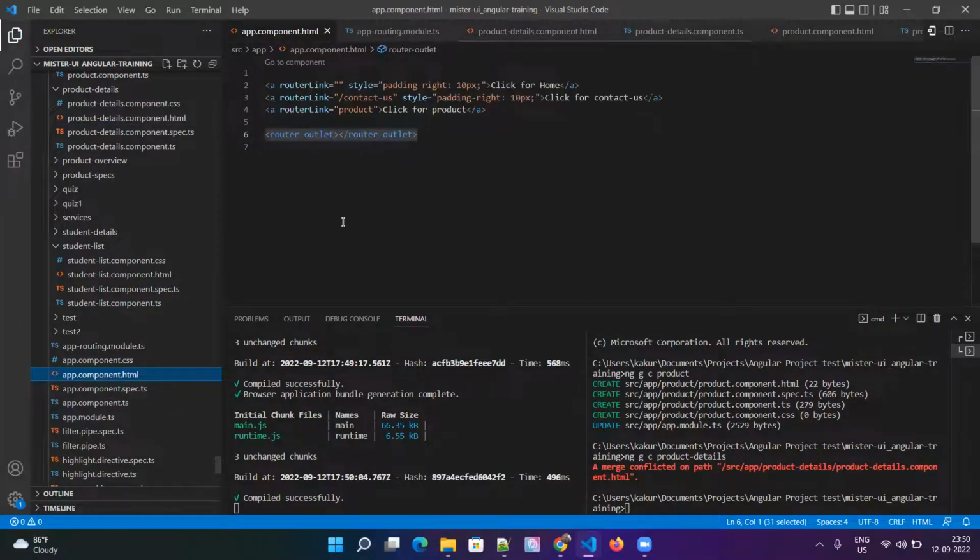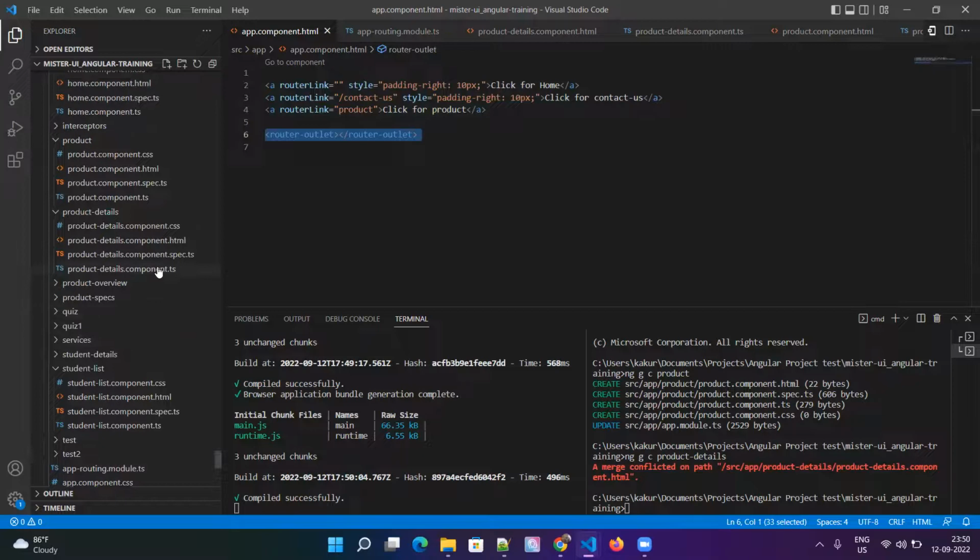we have the app component. In the app component I have three links: the first is home, the second is contact us, the third is product. And here I'm rendering these three components: the home component, the contact us component, and the product component, in the app component. If I go to the home component and contact us component, there is nothing. They are just straightforward components.